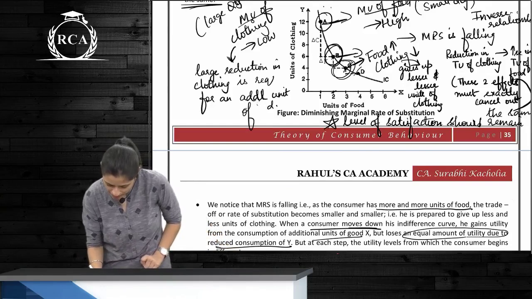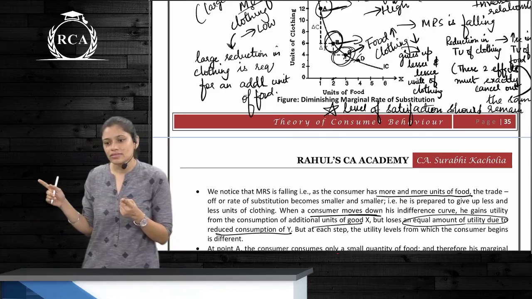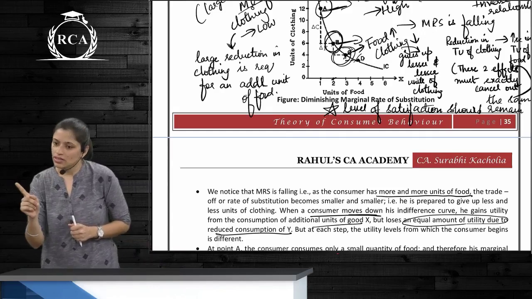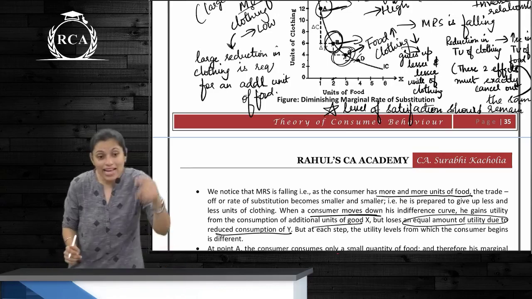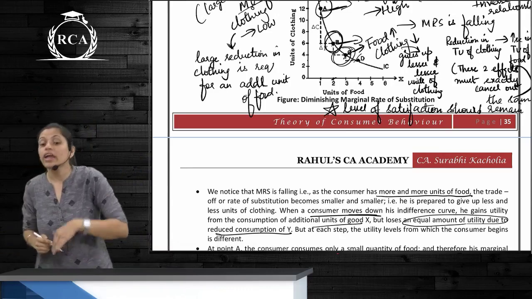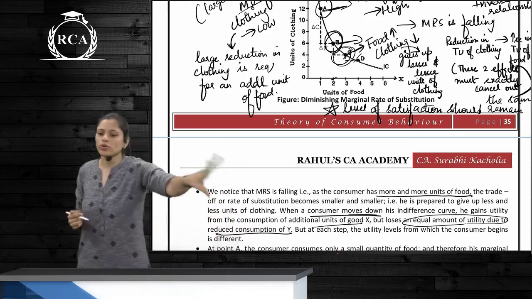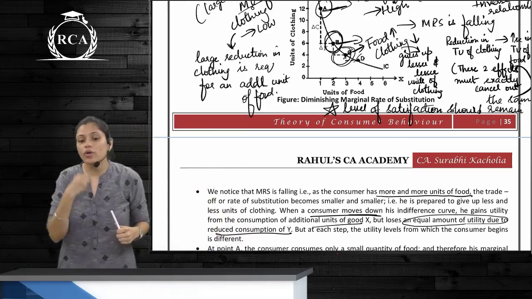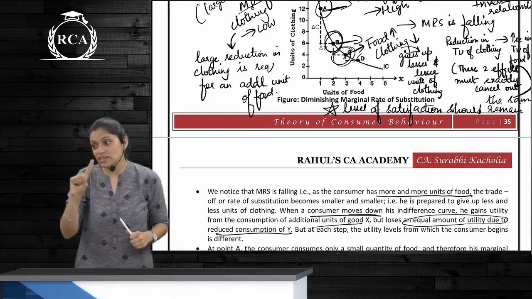Yes, no, okay. Now, MRS is continuously falling. Reason? There is an inverse relationship between the combination of both the goods. That's why MRS is always falling. What else? Chalo. As he consumes more and more units of food and lesser units of clothing, he will not want to forego more units of clothing for additional units of food. As he goes on consuming, the satisfaction derived from food gets lesser and lesser. The concept is the same.